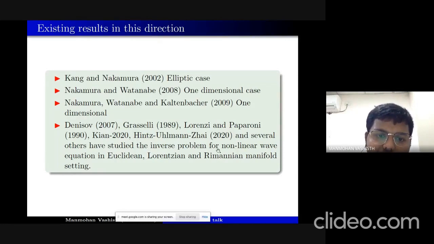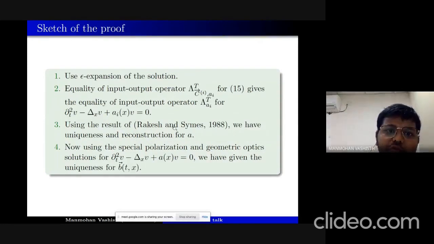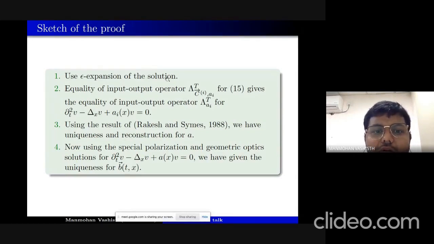So the sketch of the proof uses a similar idea. First, we use the epsilon expansion, which is the linearization of the solution to the nonlinear equation, and then the equality of input output operators. From this we get the equality of lambda t of Ai, which is the input output operator for the linear wave equation with potential. Now suppose we know this, then from the result of Rakesh and Symes in 1988, we can prove the uniqueness and reconstruction for A.